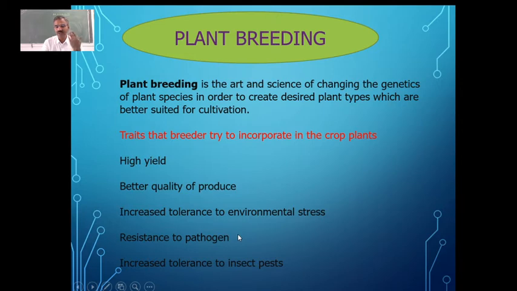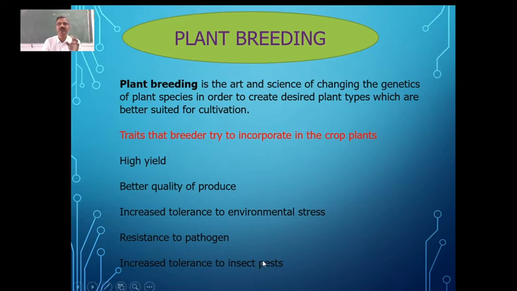Another important thing is resistance to pathogens. There are so many pathogens from different groups of microbes, like bacteria, viruses, or fungi, and also many worms which affect plant yield.